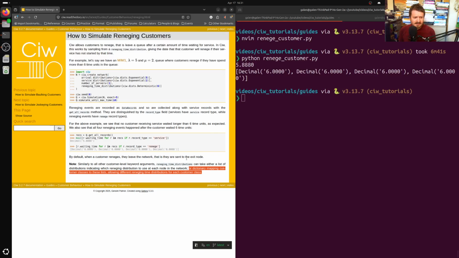And they say by default when a customer reneges, then they'll leave the network. But actually, and that's correct, but if I recall correctly, there are ways of using Ciw where they actually go somewhere else. There are custom classes that I think Ciw now supports in its API where you can specify exactly what those rules are. Okay, that's enough for this video. That is how to simulate reneging customers, at least in a simple case, and I'll catch you next time.